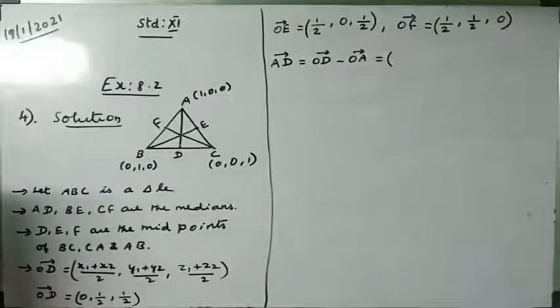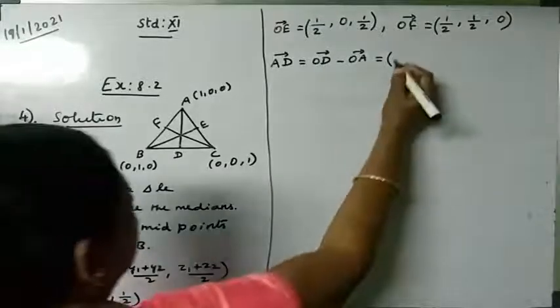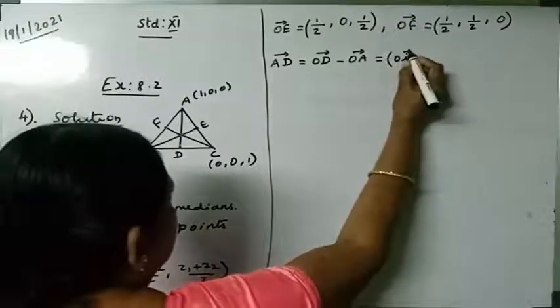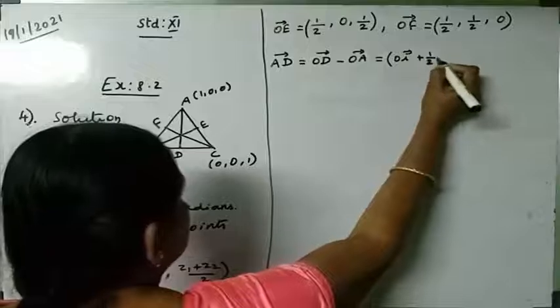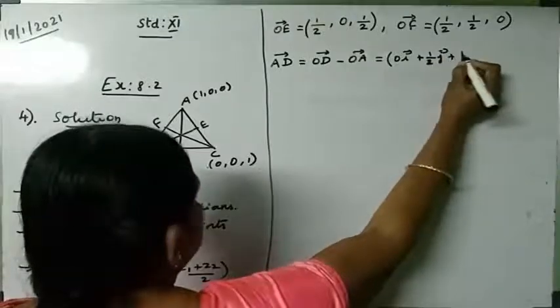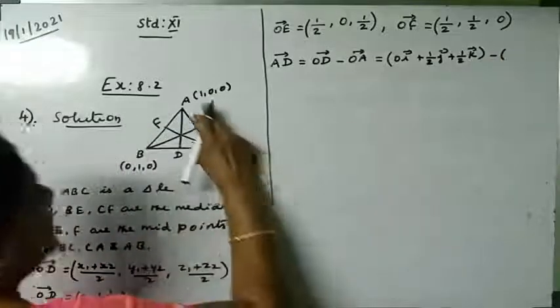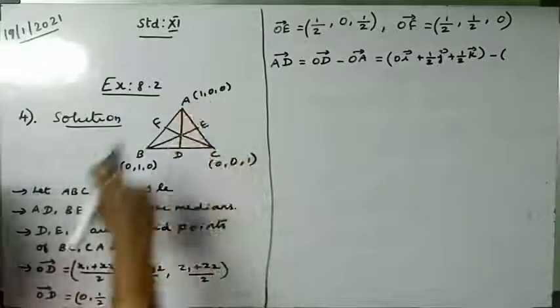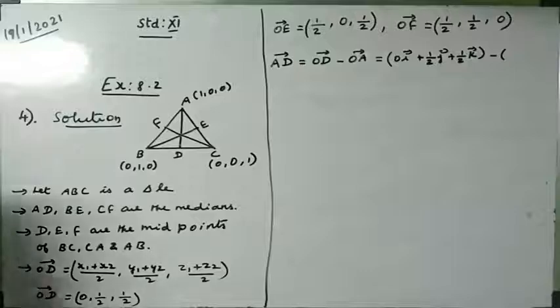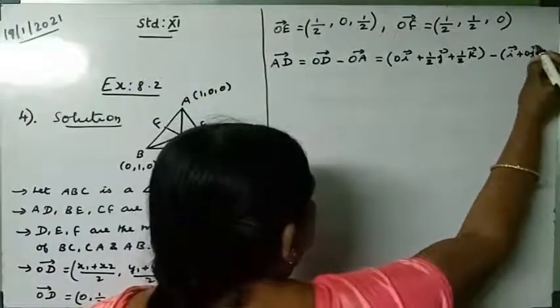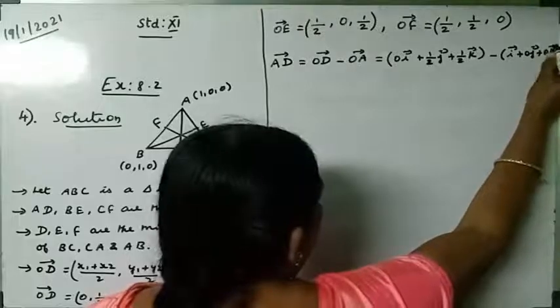We can write this as 0 i vector plus 1 by 2 j vector plus 1 by 2 k vector. Minus OA vector, which is here: for x it is 1, so 1 into i is i vector, plus 0 j vector plus 0 k vector.